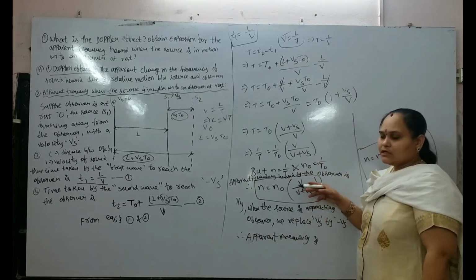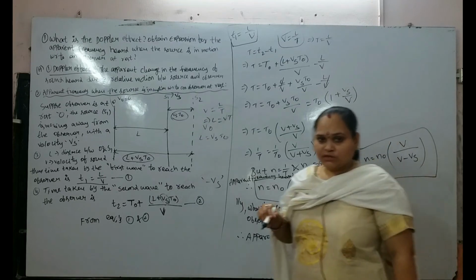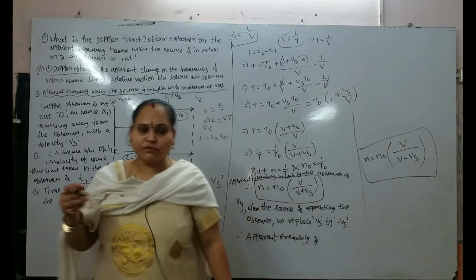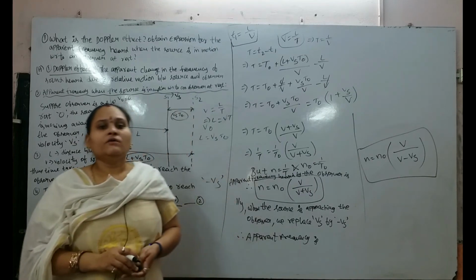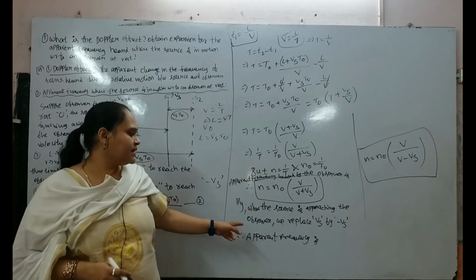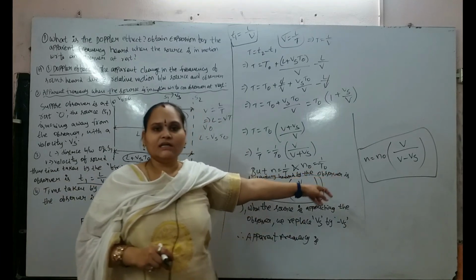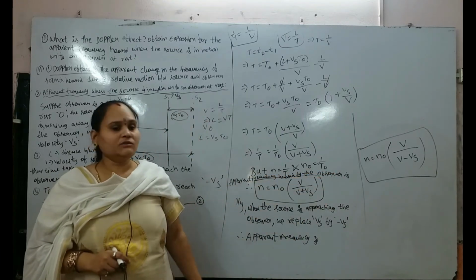So, we will substitute n equal to n naught into V by V plus Vs in case the source is moving away from the observer. Similarly, when the source approaches the observer, we replace Vs by minus Vs, then we will get the frequency n equal to n naught into V by V minus Vs.